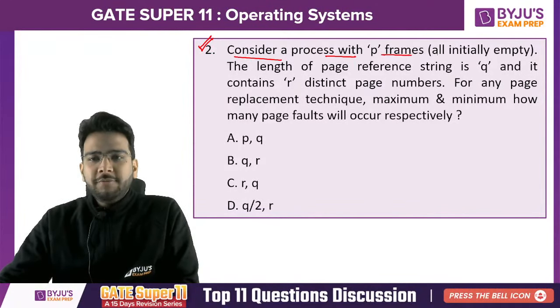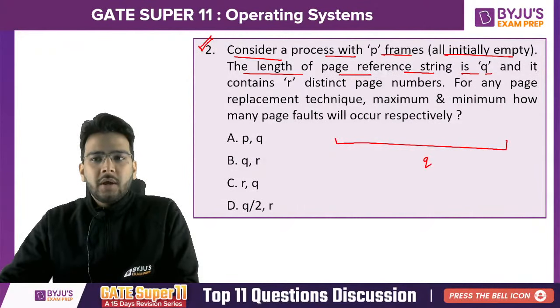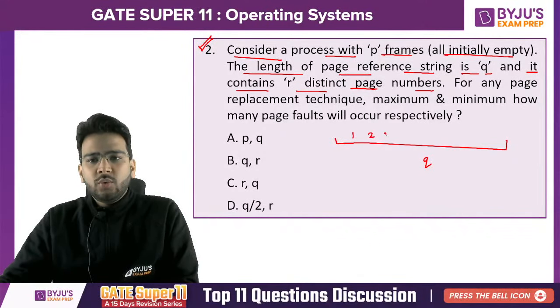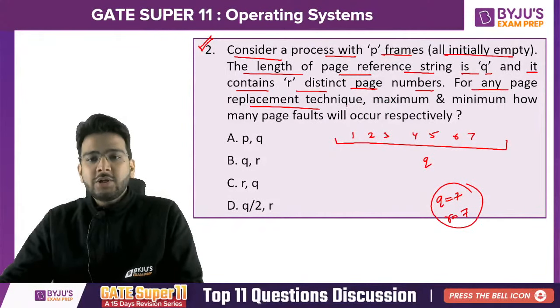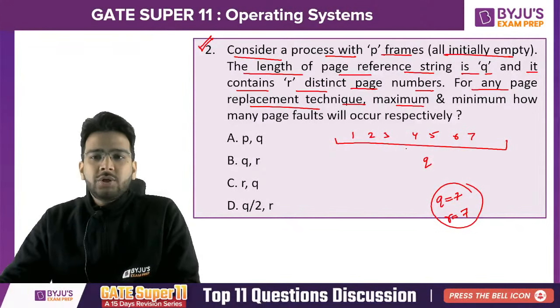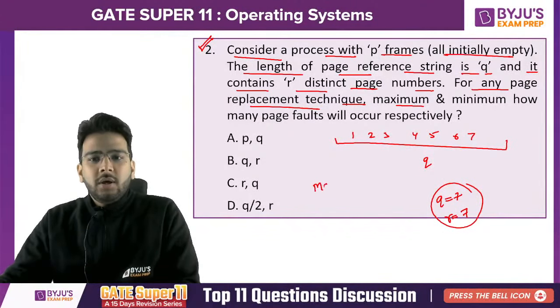Consider a process with P frames, all initially empty. The length of the page reference string is Q. So one page reference string is given to you and the length is Q, and it contains R distinct page numbers. Let's say we have 1, 2, 3, 4, 5, 6, 7. I'm considering the maximum case. Here the value of Q is 7, and the value of R is also 7 because all are distinct. For any page replacement technique, the maximum number of page faults: obviously for every page request there will be a page fault because all are distinct. So maximum will be Q.